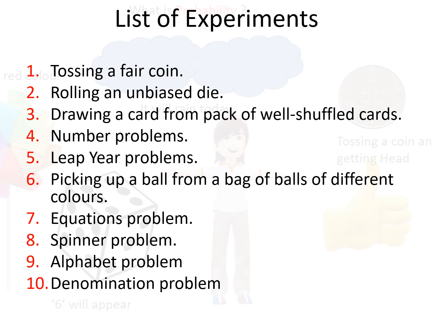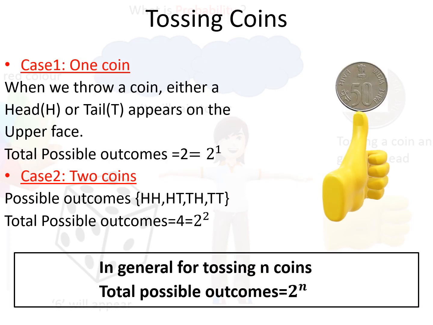In the list of experiments we have tossing a fair coin, rolling an unbiased die, drawing a card from a pack of well shuffled cards, number problems, leap year problems, picking up a ball from a bag of balls of different colors, equations problem, spinner problem, alphabet problem, and the denomination problems. Let us start with the tossing coin problem.